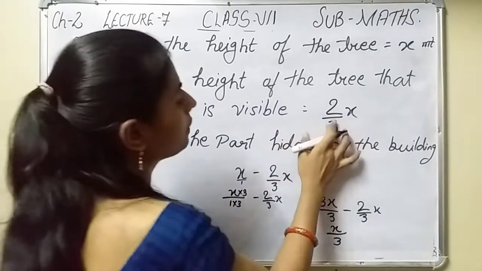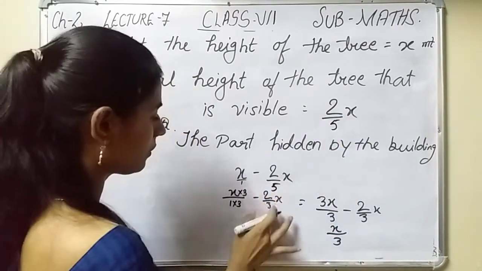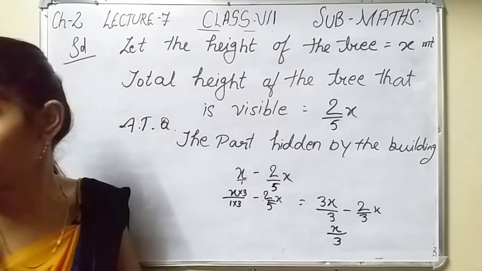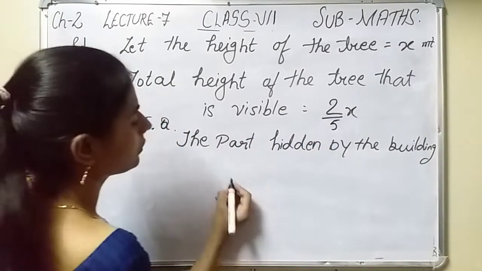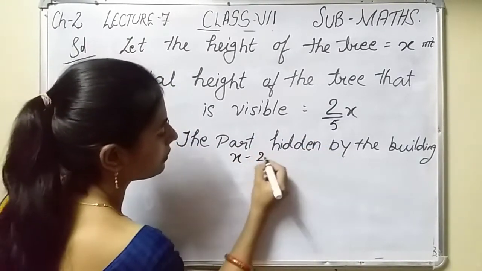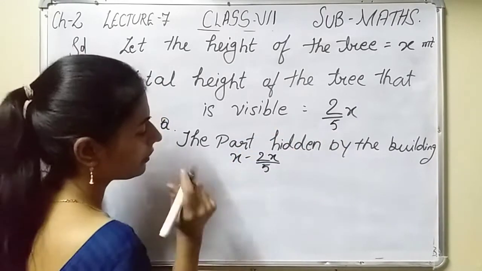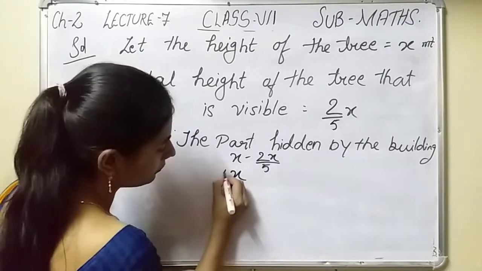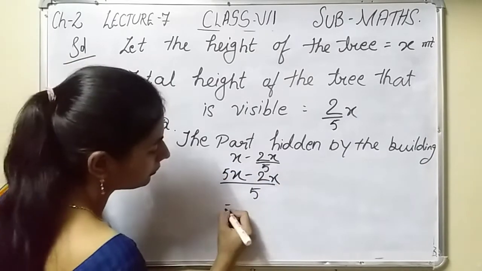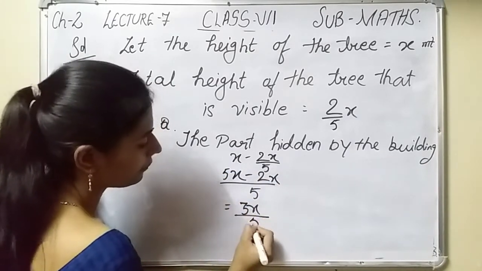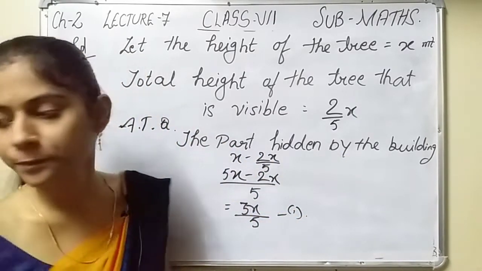Sorry, I have written 3 here. It is 5 here, not 3. My mistake, make it correct. Now x minus 2x by 5 is 5x minus 2x by 5. Take the LCM and multiply it. 3x by 5. This step. So the part which is hidden by the building is 3x by 5.